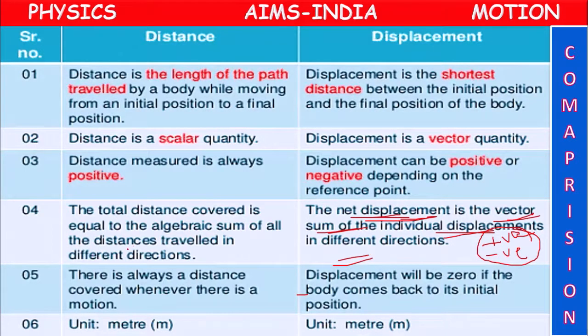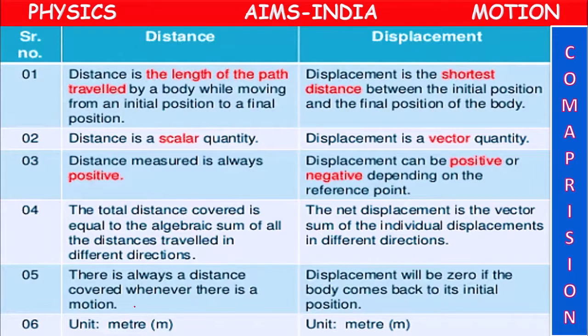For distance there is no need for a vector sum; it is an algebraic sum that does not depend on direction, just adding the numbers. But displacement is a vector sum, adding the numbers along with the direction. That is important here.